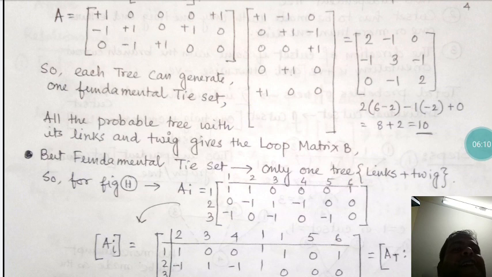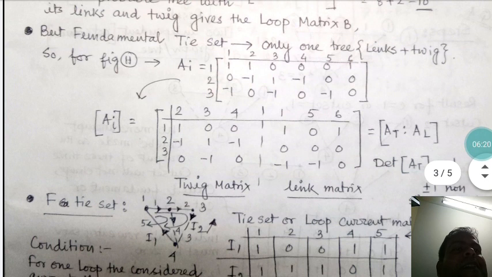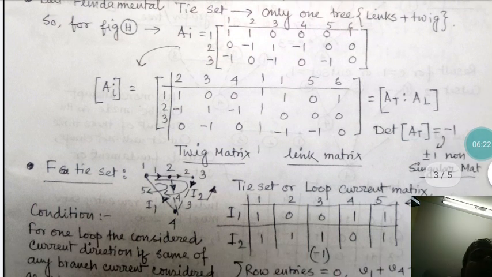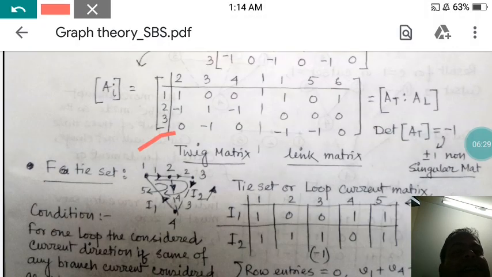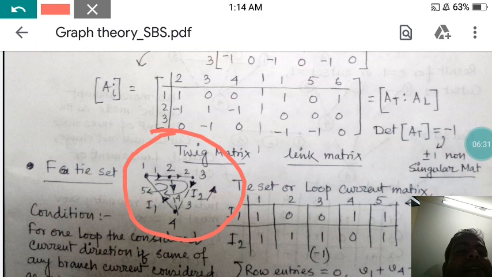But what is a fundamental tie set? Tie set means, giving an example right here, we are finding the tie set.